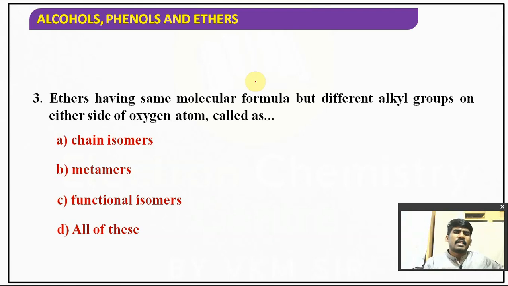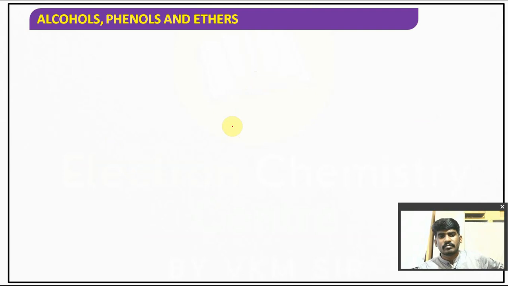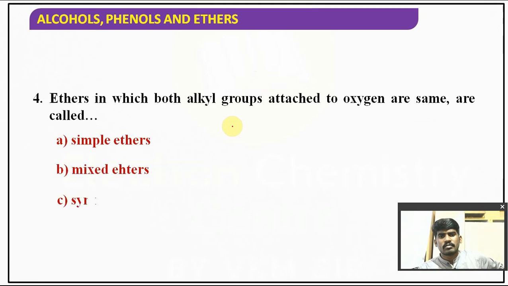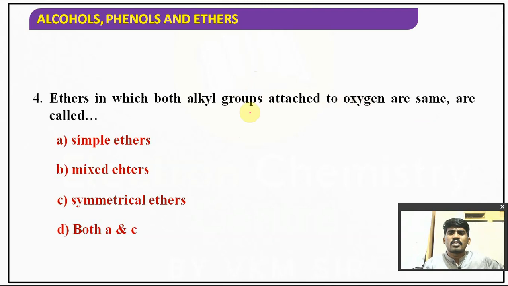Next, ethers having the same molecular formula but different alkyl groups on either side of the oxygen atom are called metamers, and the phenomenon is known as metamerism. Ethers in which both the alkyl groups attached to oxygen are the same are called simple ethers as well as symmetrical ethers. Both A and C are correct.